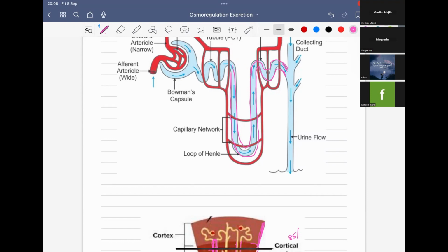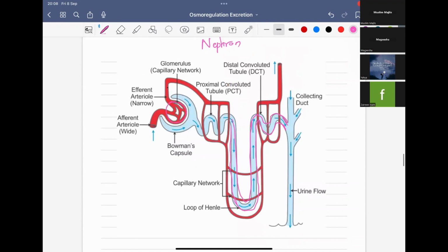Next, we have the glomerulus. So, as I already told, the glomerulus is a bowl of capillaries, which is surrounded by the Bowman's capsule. You can see the Bowman's capsule has surrounded the glomerulus. So, the nephron is supplied with blood from the afferent arteriole.